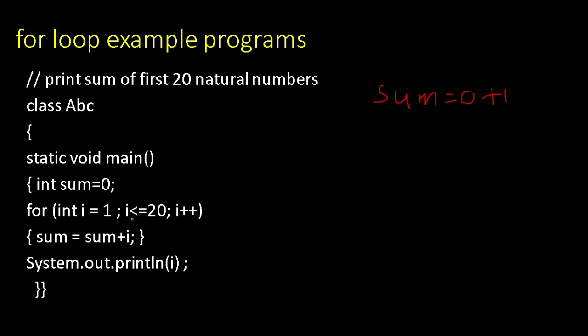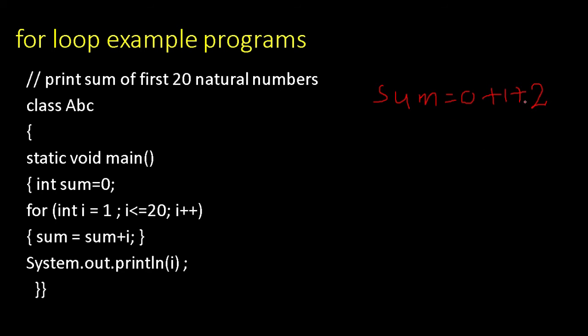So remember i plus plus. i becomes 2. 2 less than or equal to 20? Yes. Again sum is equal to sum plus i. In sum what is there? 1. Now in sum 1 is kept. Plus i. Plus i means what is the present value of i? 2. Now again i plus plus. i becomes 3. Condition will be checked. 3 less than or equal to 20? Yes. Again sum is equal to sum plus i.